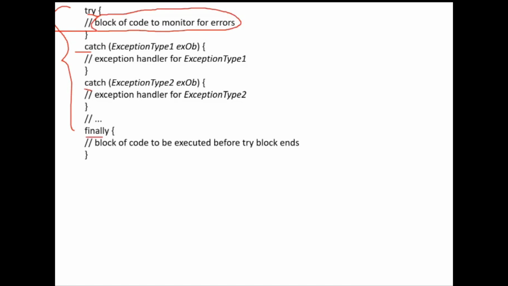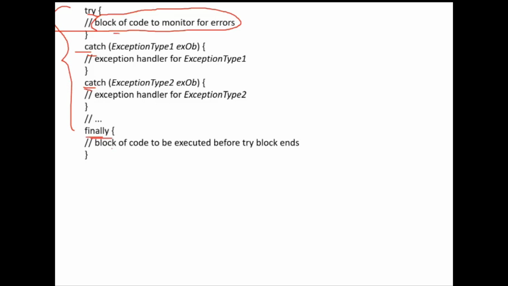And then the exceptions are handled by this catch block. So we can write the try block without a catch block, using only finally. But finally should be there. When this finally is executed, whether an exception is there or not, the finally block is executed, but before the return statement.